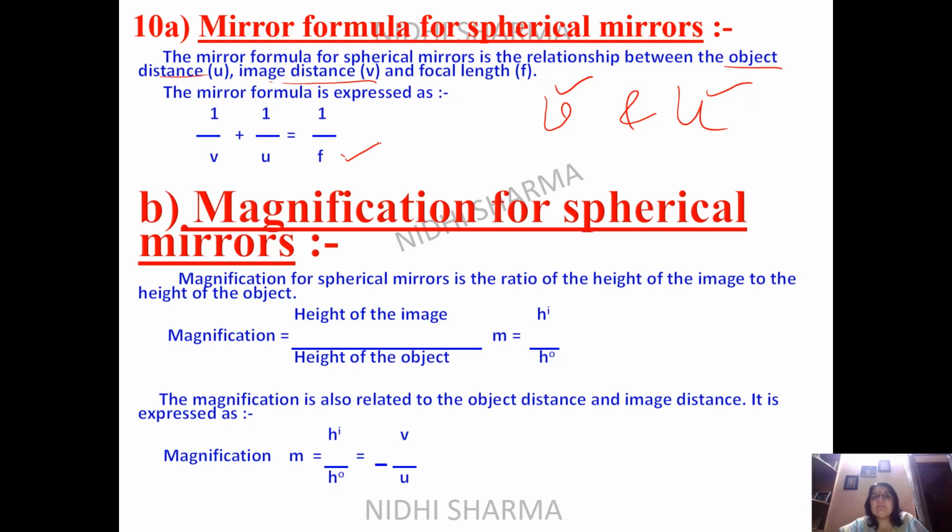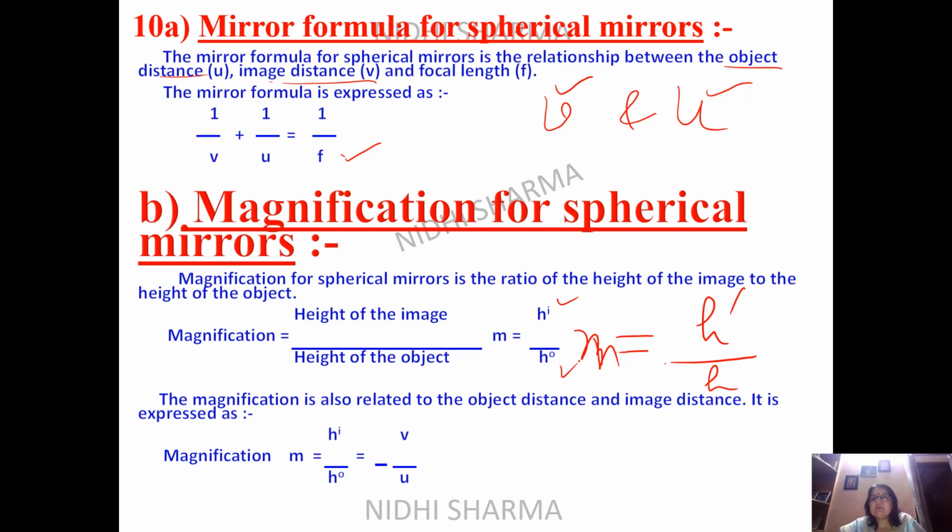And if you look at the magnification, meaning whether your image is big or small, then magnification is the main factor. In magnification, we have two formulas. One, if height is given, then height of the image and height of the object. If anything is missing, you can find it out with this formula. So if you write magnification as M, like in NCERT book, they have used the symbol H dash upon H, or you can write height of image and height of object.